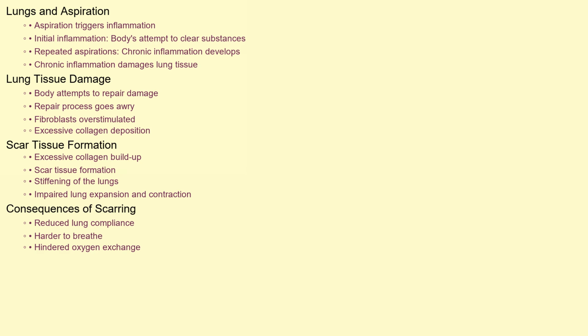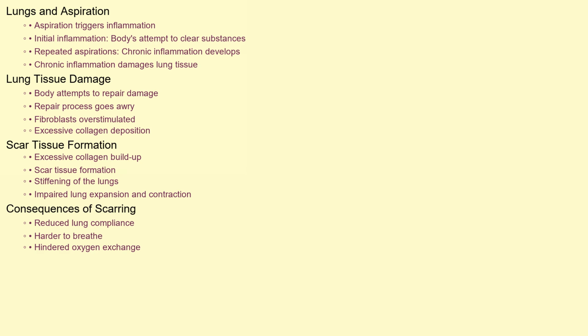So, what actually happens in the lungs? Well, when foreign material is aspirated, it triggers an inflammatory response. This initial inflammation is the body's attempt to clear the aspirated substances. However, with repeated aspirations, this inflammation becomes chronic. Over time, this chronic inflammation damages the delicate lung tissue. The body then attempts to repair the damage, but this repair process goes awry.